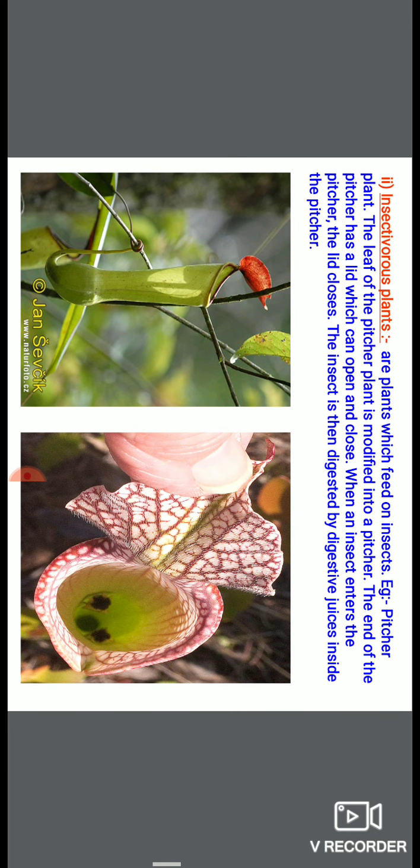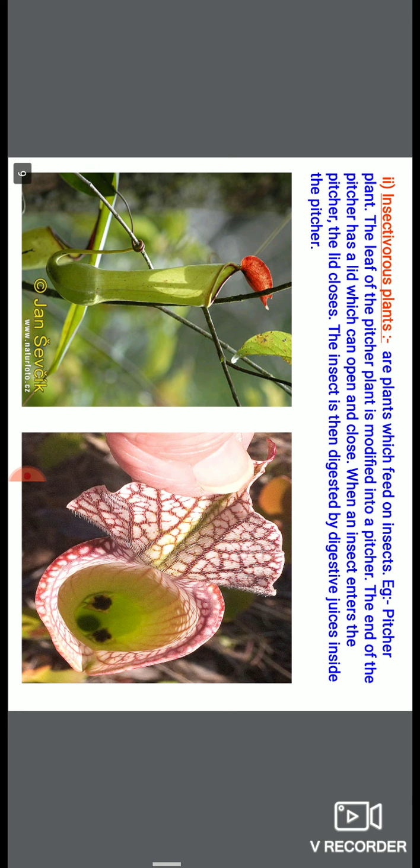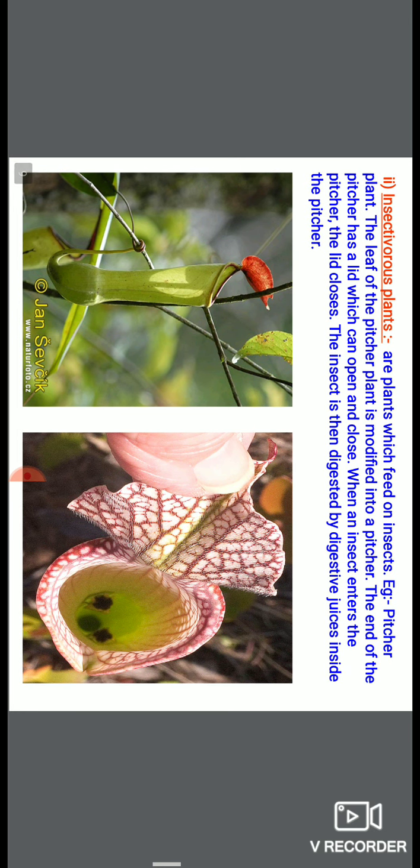The example of this plant is the pitcher plant. In pictures 1 and 2, you can see that in picture 1 there is a pitcher, and at the top of it there is a lid. When the insect enters it, this lid closes, and you can see in picture 2 there are insects.